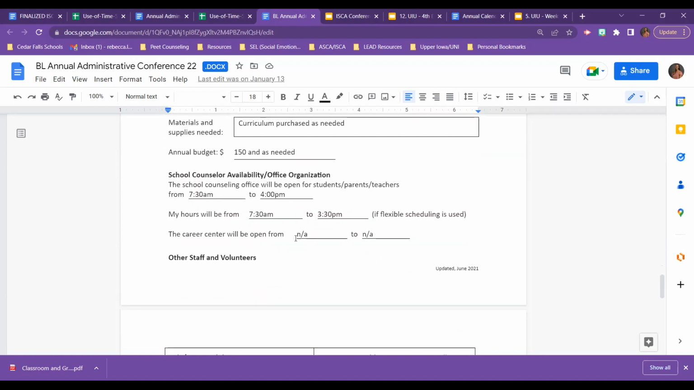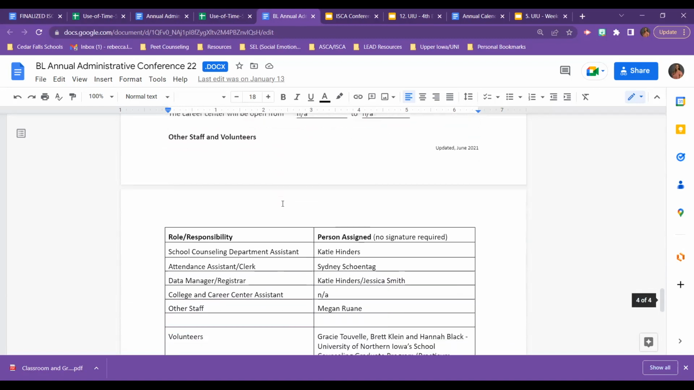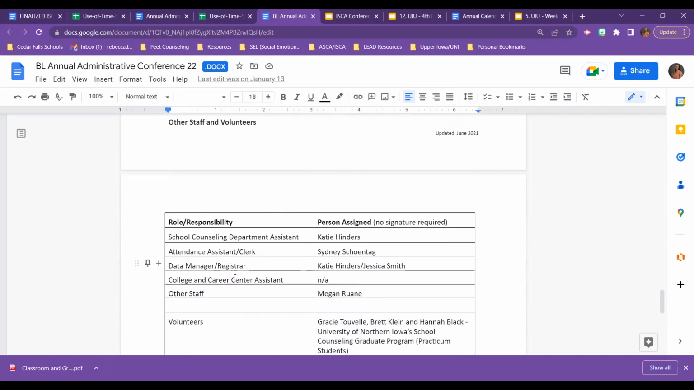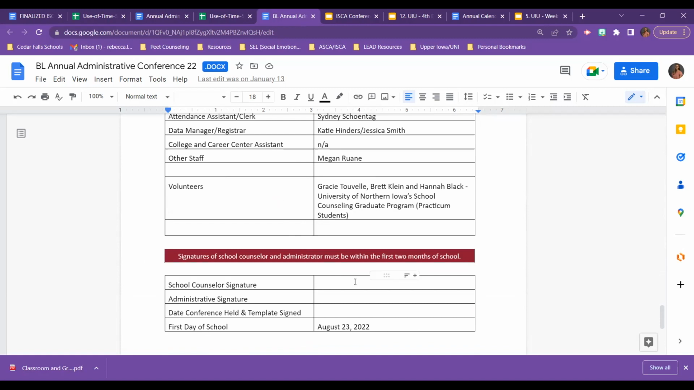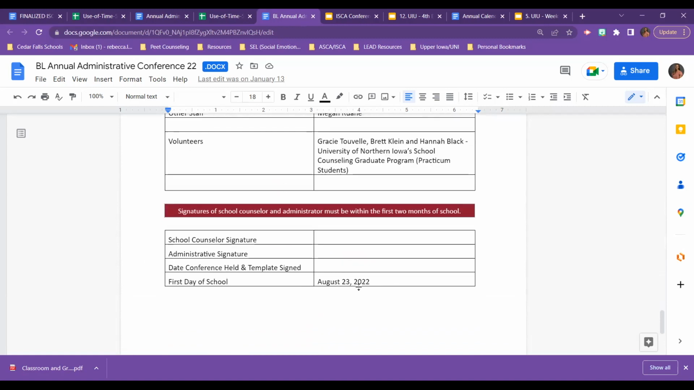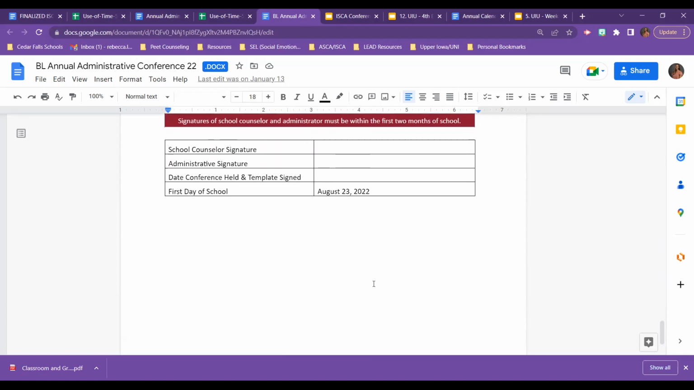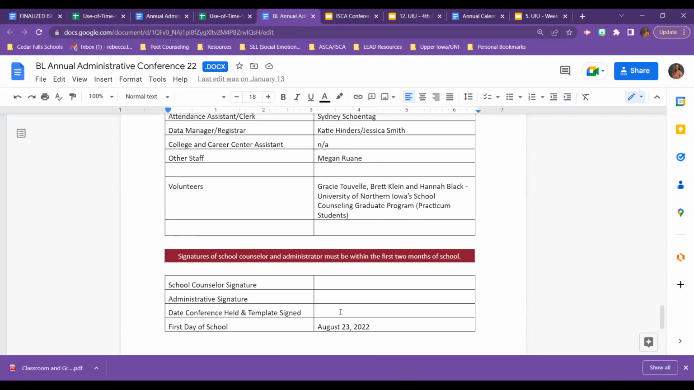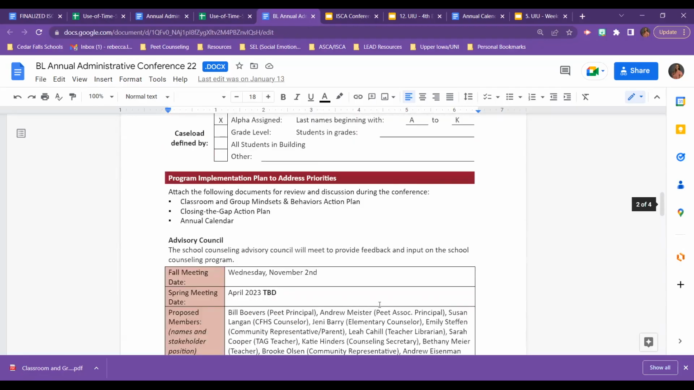This is where maybe you have a good conversation with your administrator. What is our budget for our program? Do we have one? This is good for you to be aware of. These are the people in your building who do help you with the attendance and the data, if you have any people in your building designated as a college and career center assistant, or any volunteers as a part of your program. Our first day of school was August 23rd of 2022. And when we did this, obviously I have it as a PDF file with our signed signatures and the date we had it, but you just plan a time to be able to do that with your administrator.